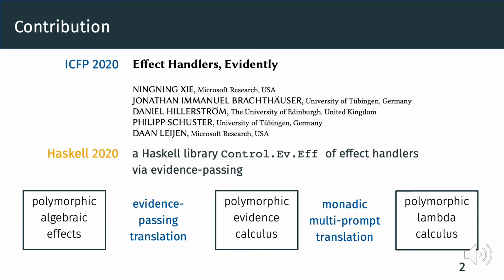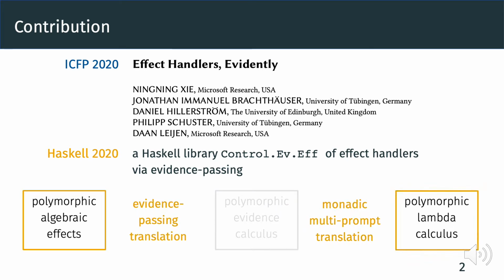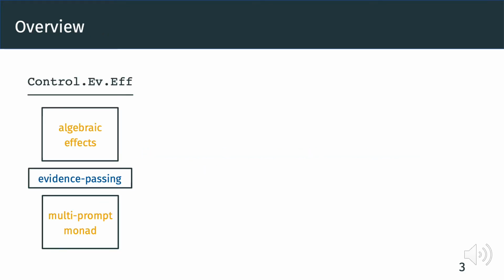Here, we present the first implementation of this technique as a library for effect handlers in Haskell, named Control.Ev.Eff. In this implementation, we combine the two translations and thus go directly from polymorphic algebraic effects to polymorphic lambda calculus. Specifically, our library has the following structure. The library provides an interface for algebraic effects. Underlying the interface, algebraic effects elaborate by evidence passing to a multi-prompt monad.